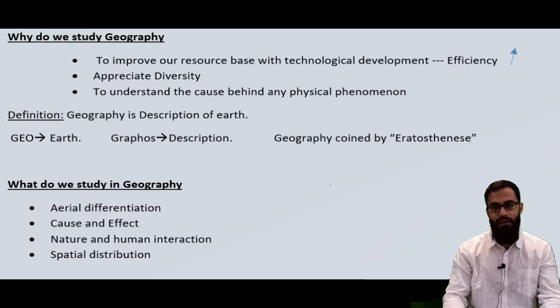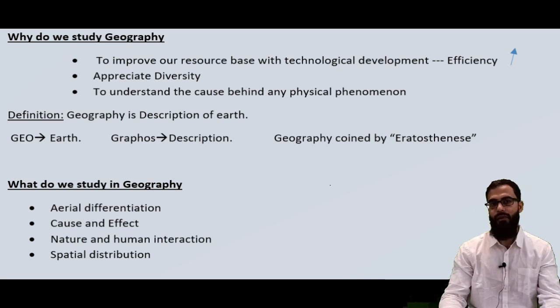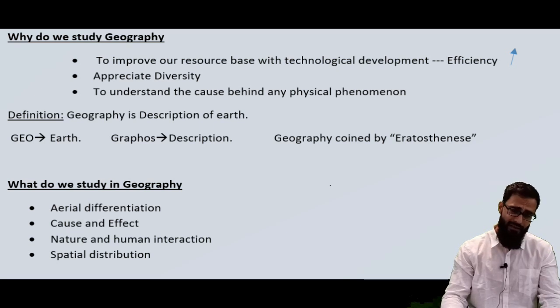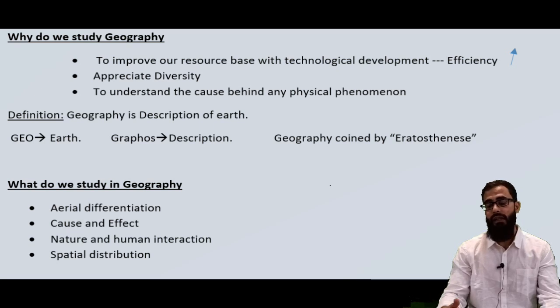Similarly, and this is the most important thing, we need to understand the cause. Say, for example, any event, say a volcanic eruption happened. It's not like it just happened. We need to understand the cause. The geographers and scientists are always looking for the cause behind this for many reasons. First, they need to understand the cause so that in future they can predict if the same event happens.